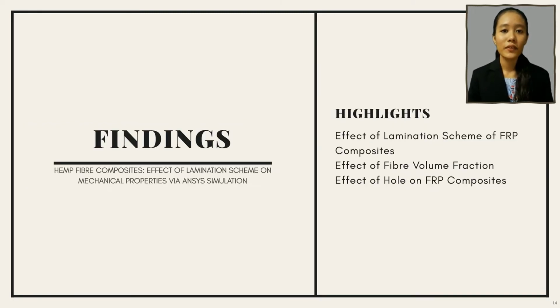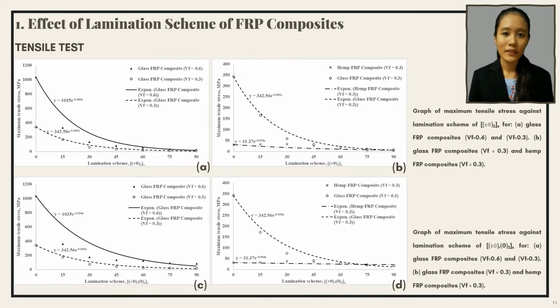This section is for the findings of this research, and I will share on the effect of lamination scheme of FRP composite, effect of fiber volume fraction and effect of hole on the FRP composite. Based on the graph for tensile test, the trend line of the curves were decreasing exponentially from fiber orientation 0 degree to 90 degree. Glass FRP composites of volume fraction 0.6 show the best performance, followed by glass FRP composite of volume fraction 0.3 and Hemp FRP composites.